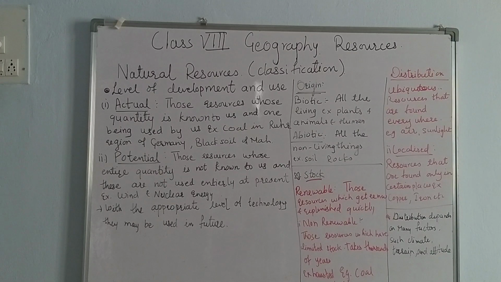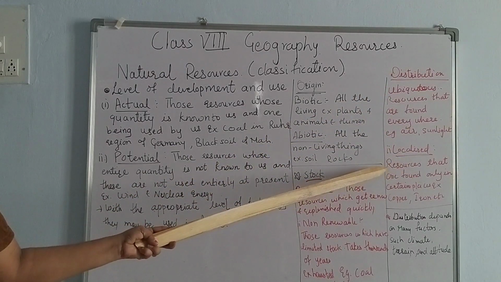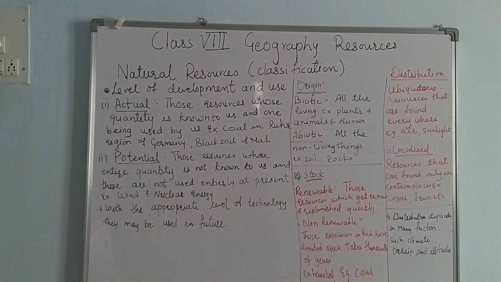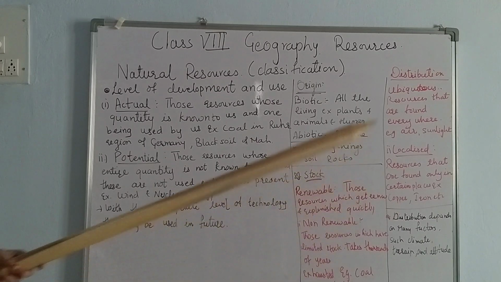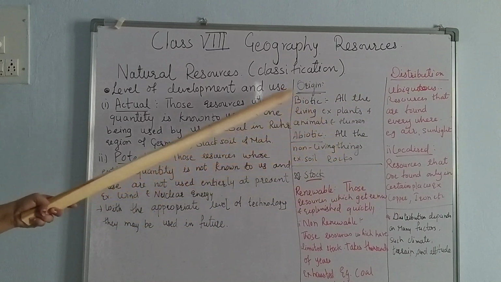From LKG, I still remember the definition from my childhood. What is the definition of air? Air is everywhere, you know, from LKG. So this is ubiquitous, and next is localized. Localized resources are those found only in certain places, for example copper, iron, etc. So localized means they are there area-wise. Suppose copper, you can find copper mines. Where you find iron, you will find iron mines. These are called localized and ubiquitous. So these are the two distribution types we have studied in natural resources.